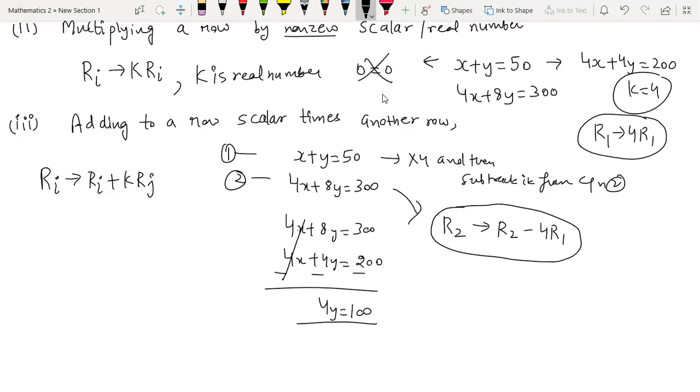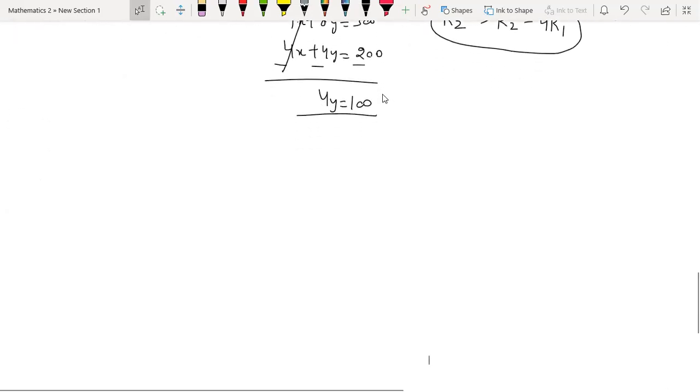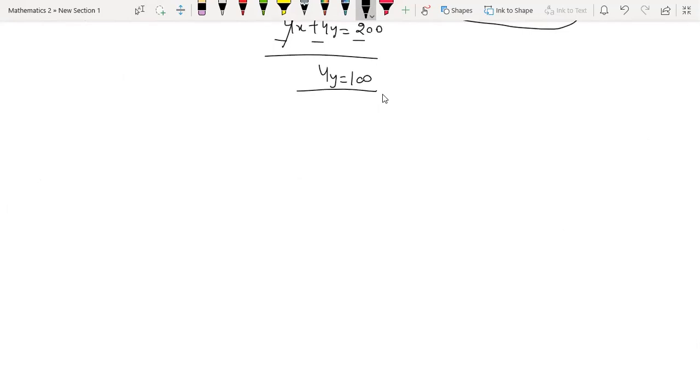These operations we now need to practice frequently with the help of examples. And now we will tell you why these are done, because these are going to transform the system into a simpler system, which is very easy to solve. Remember, we are doing all this because we want to solve the system of equations. I will explain these with the help of a real example in which we will be using these operations. Then it will be more clear to you.